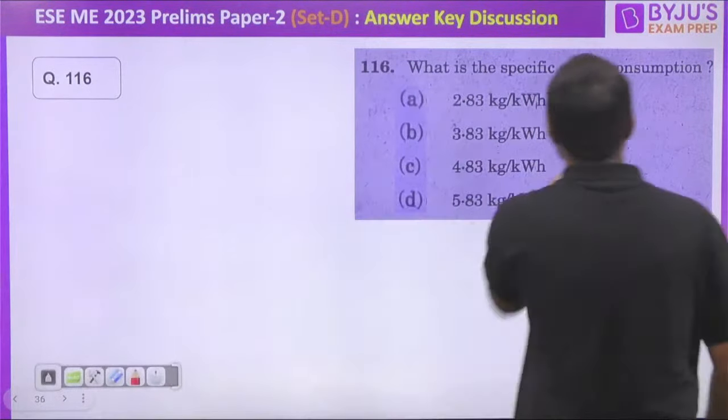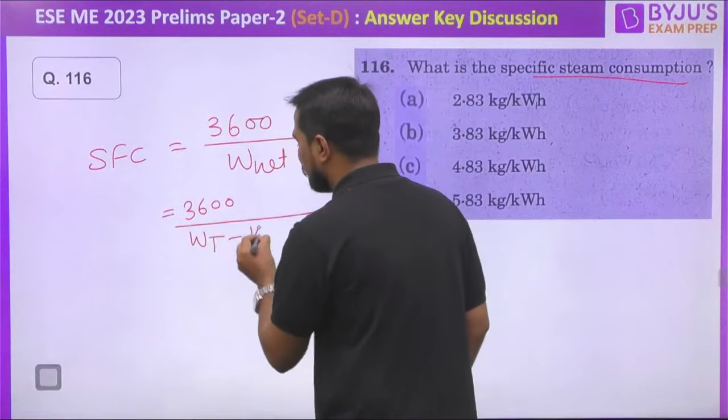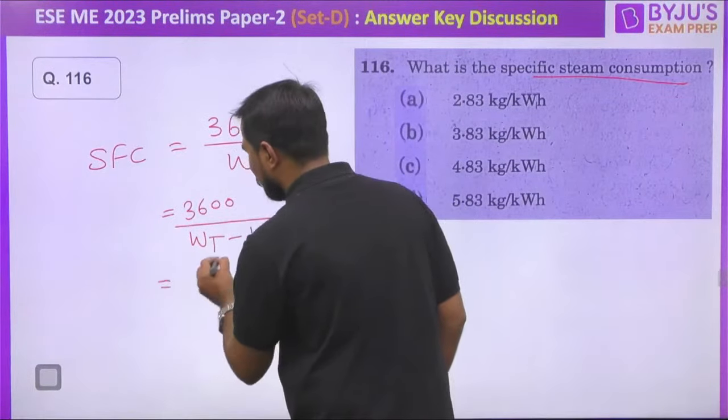What is W net? Can I write turbine work minus the pump work? What is the value of this? 3600 divided by turbine work. How much is this value? Let's move forward. Sorry, no, it has all been erased. Okay.